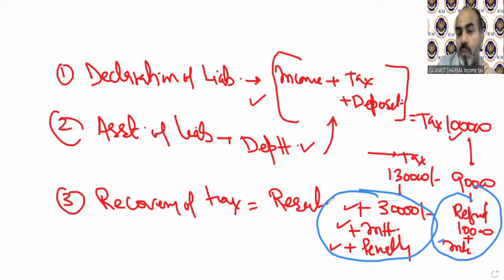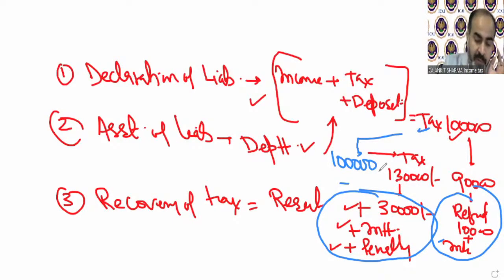The third condition is also possible, that if the department in assessment says that your tax was right, you paid 1 lakh, your tax is also 1 lakh, then there will be nothing, no refund, no payable. That means your calculation was correct. So if from the department there is no news of payable or refundable, that means the third concept is applicable. Clear? We say no news is good news. That also says this.